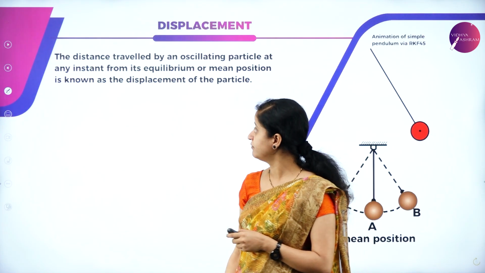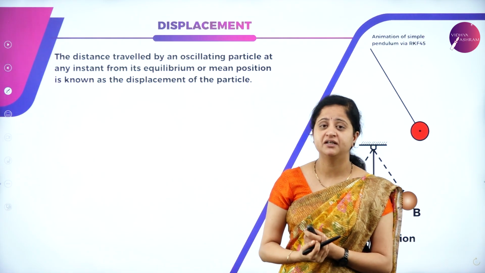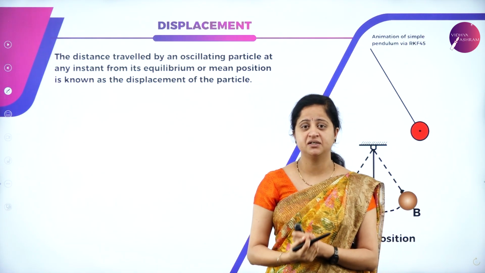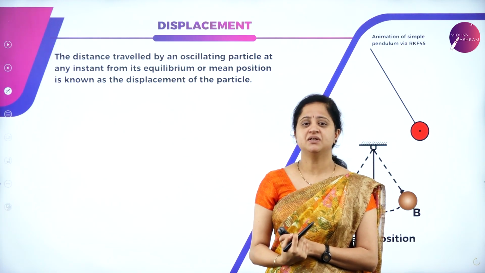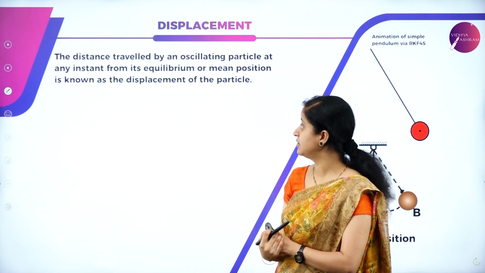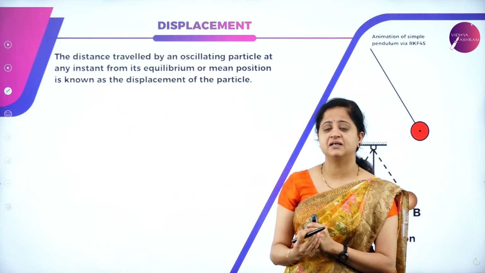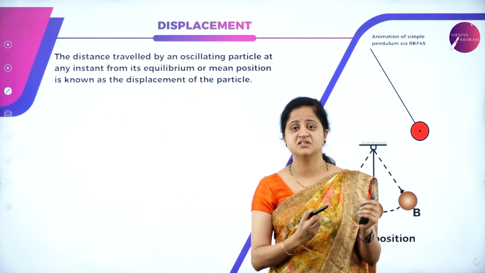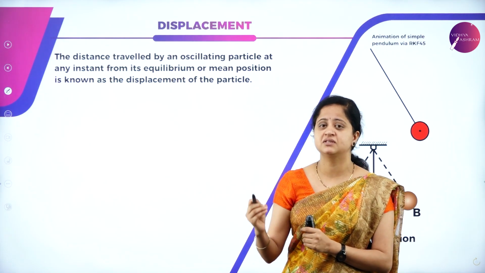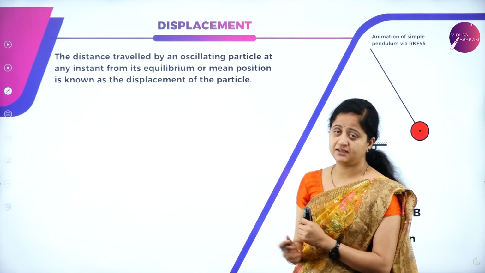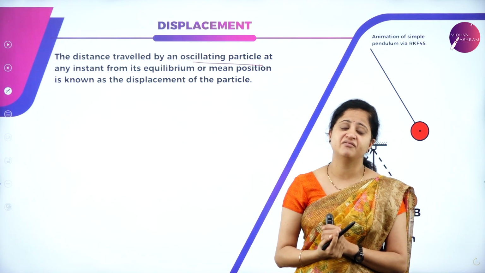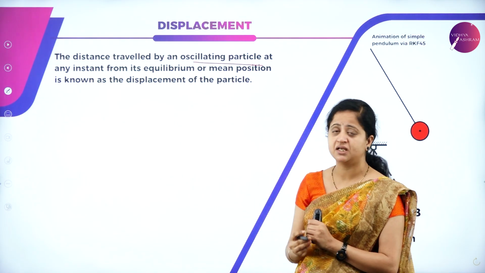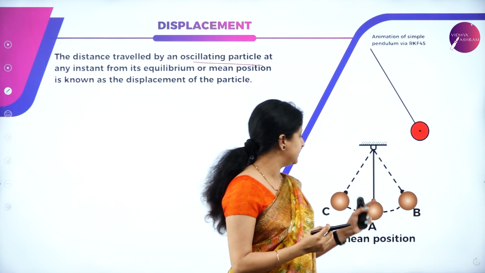So next we have displacement, a very important term which we use frequently in this chapter. So what is displacement? We all know how to define displacement. That is nothing but the distance traveled by an oscillating particle. Because we are talking about a particle which is undergoing oscillations here, we don't use the term object. It is nothing but the distance traveled by an oscillating particle at any instant from its equilibrium position. Equilibrium position is nothing but its mean position.